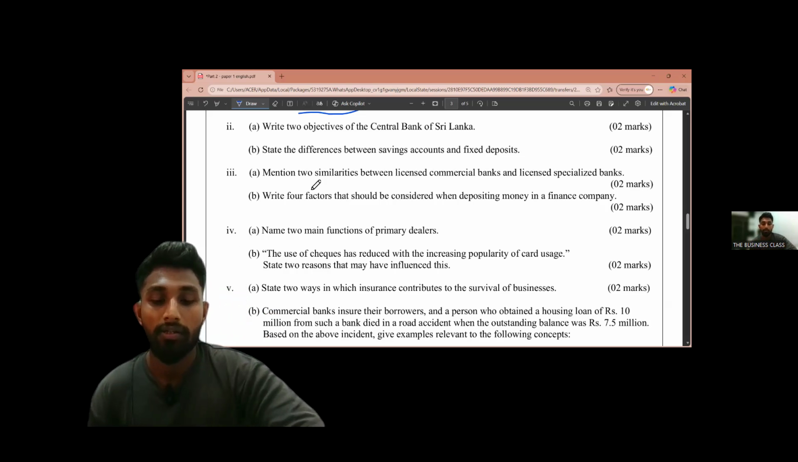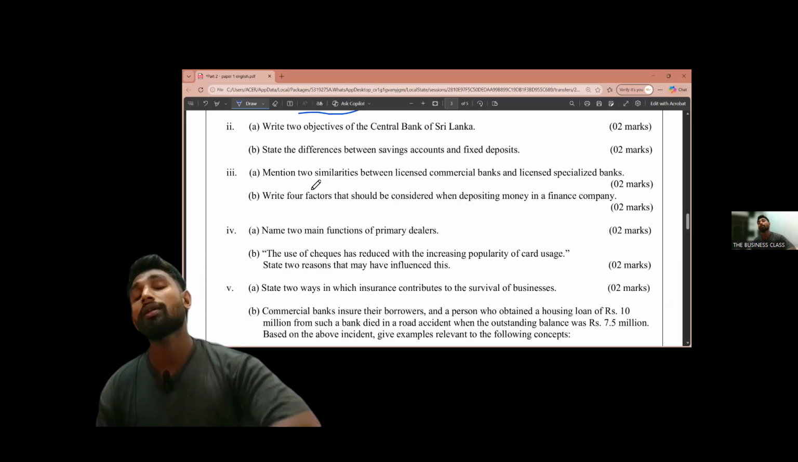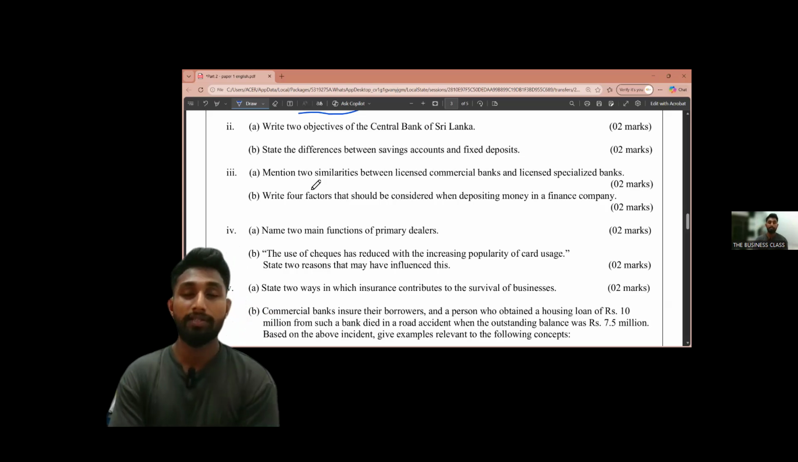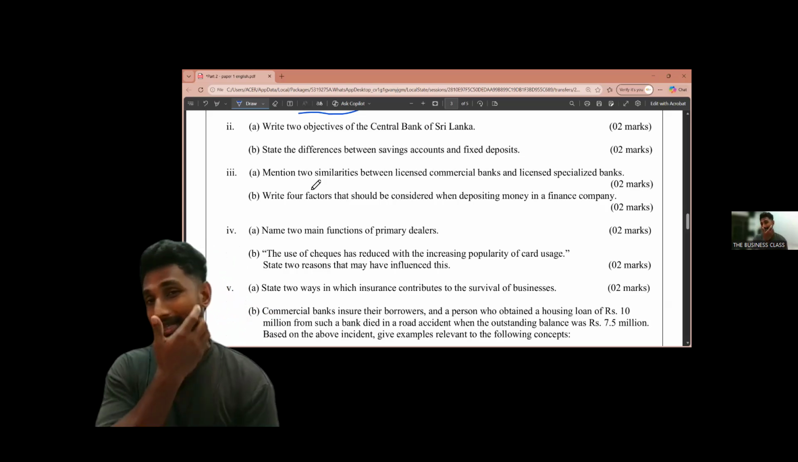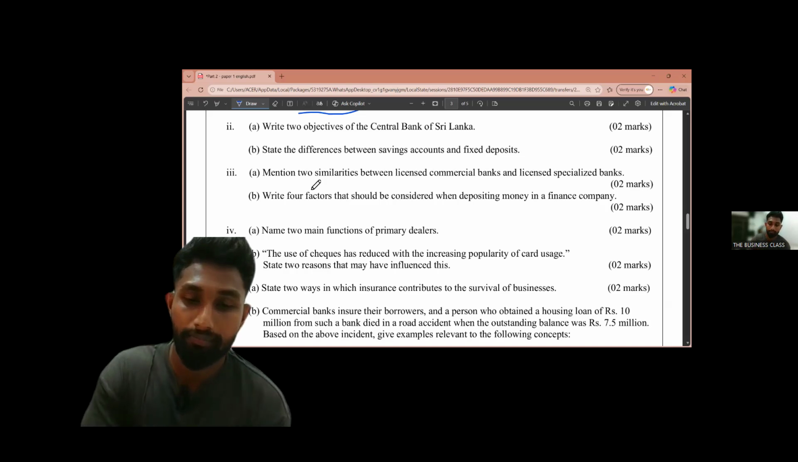Okay, what are the similarities between licensed commercial banks and licensed specialized banks? First one, registration and license status. Both the companies' registration and licensing are done by the central bank. That is one similarity.